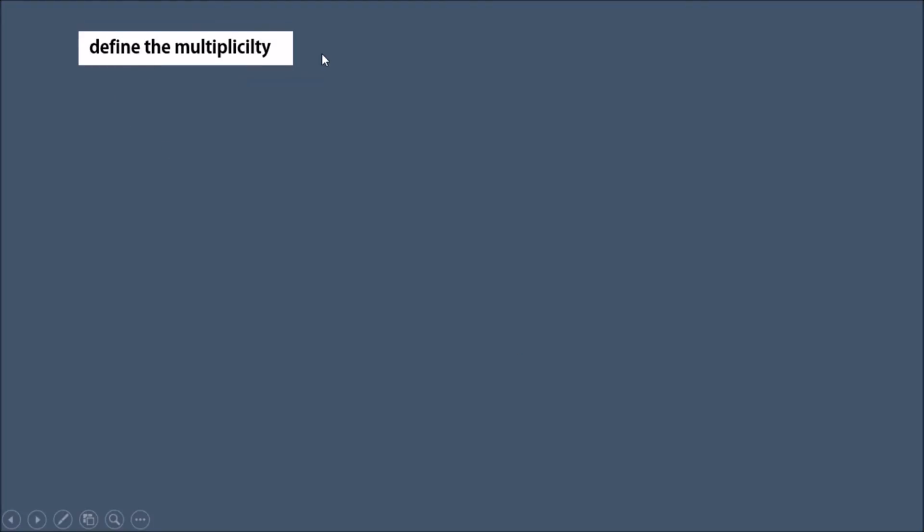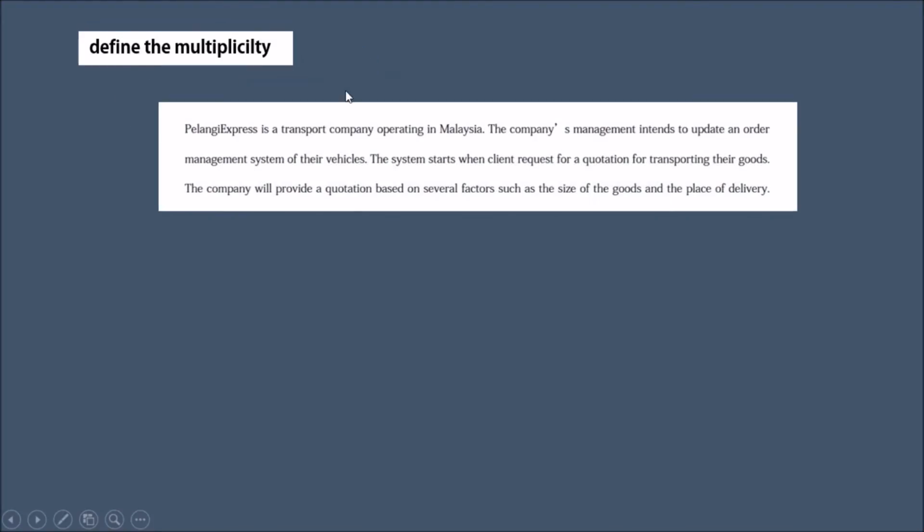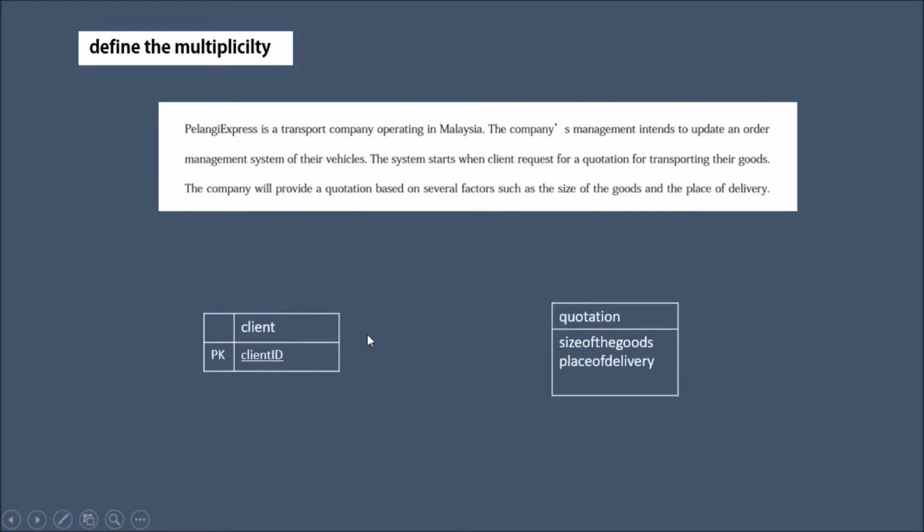So next, define the multiplicity. Okay. This is the entity, client, and quotation, and the relationship is request. So we see that the system starts when client requests for quotation for transporting vehicles.